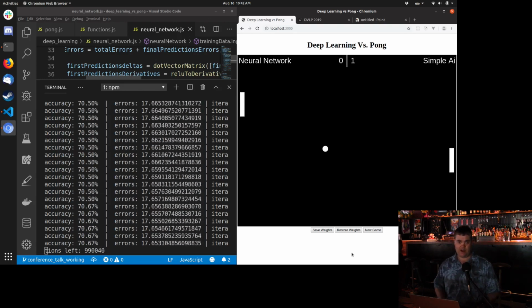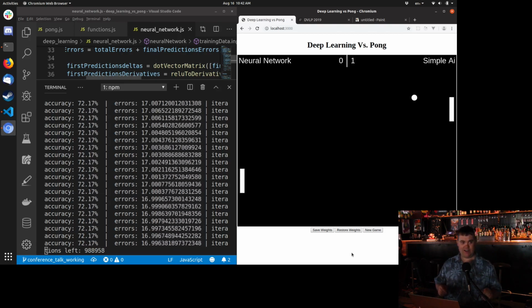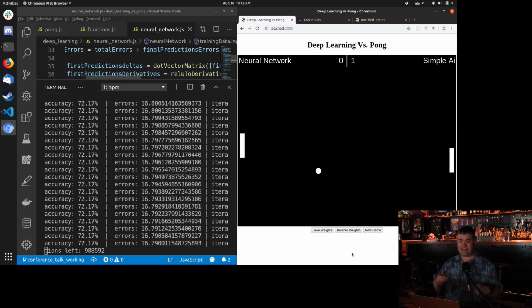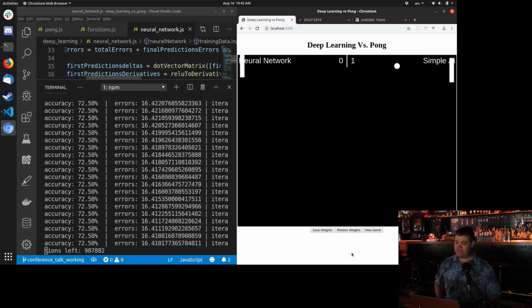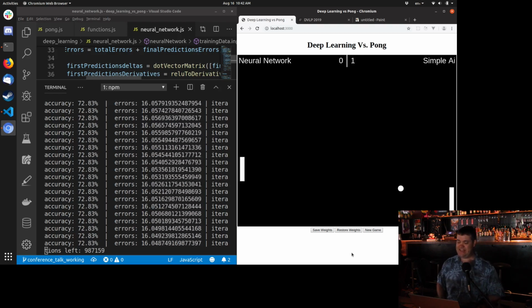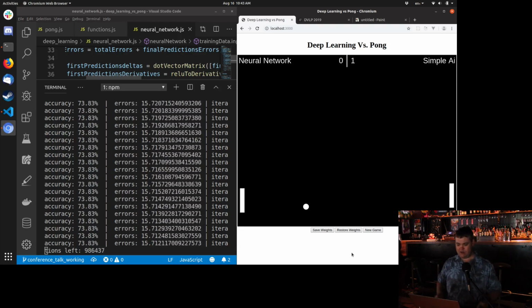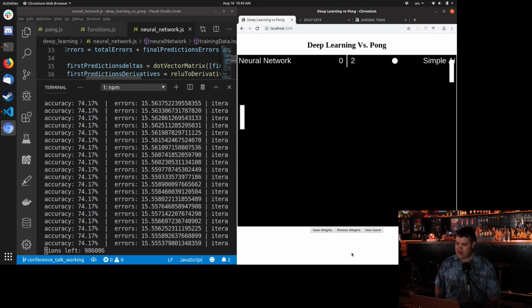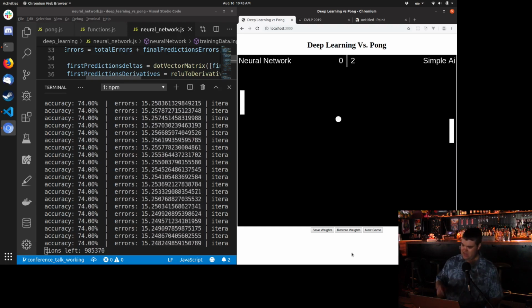Every once in a while, as the ball speeds up, which is another thing, I added angles that I didn't train the neural network on. So it's not aware that if it hits at a certain angle, the ball will go off at a different angle. It also doesn't know that every time it hits the neural network's paddle, it increases the speed of the ball by 10%. So it actually has to figure it out. And then problems like that happen as the ball gets a little bit too fast for it.